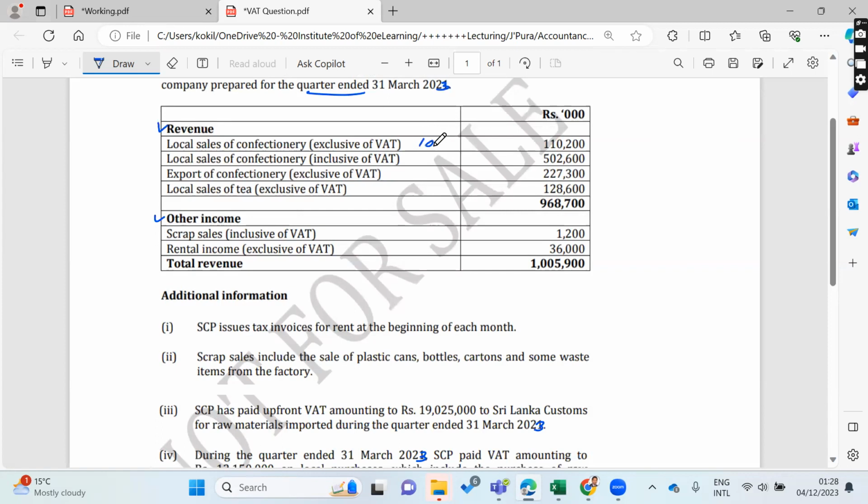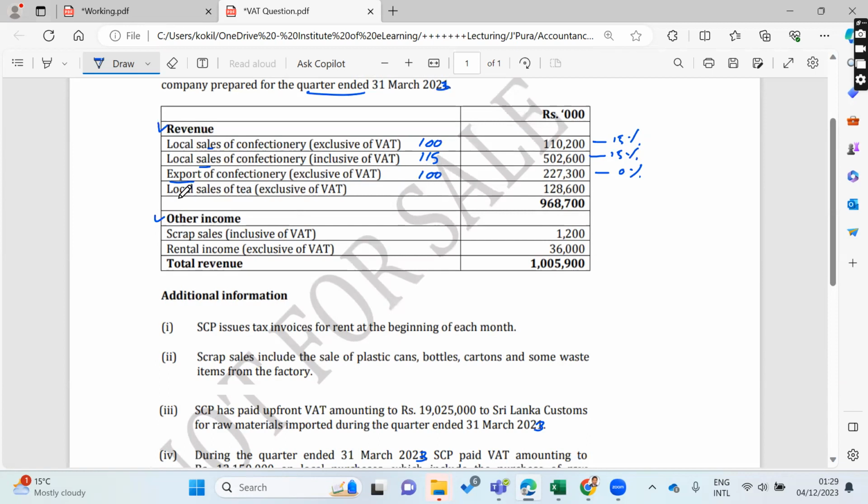That means 100, right? Then local sale, again, inclusive of VAT. Inclusive in the sense 115 with VAT. Without VAT, and with VAT is 150, right? Exclusive of VAT, again export. Export, again exclusive. Anyway, export should be exclusive because, as you know, the rate is 0%, whereas here the rate is 15%, right? Exclusive of VAT, that means without VAT.